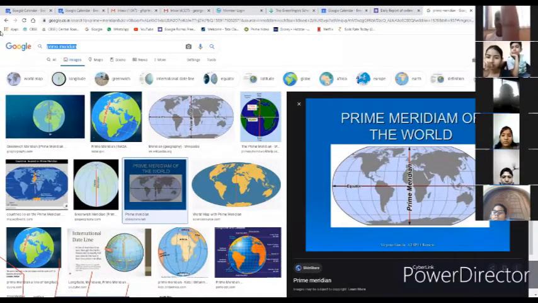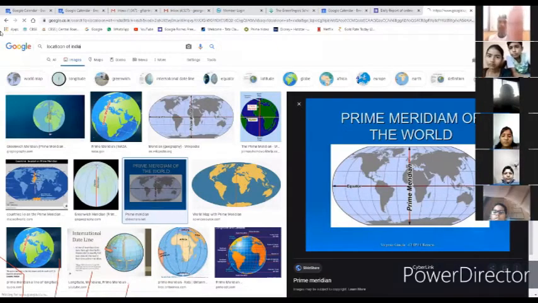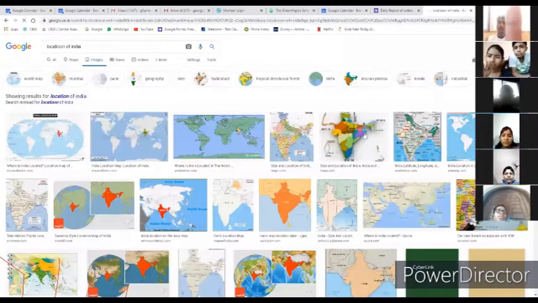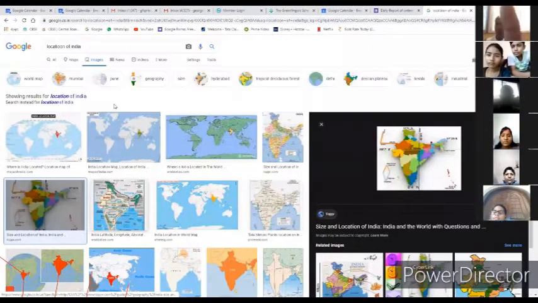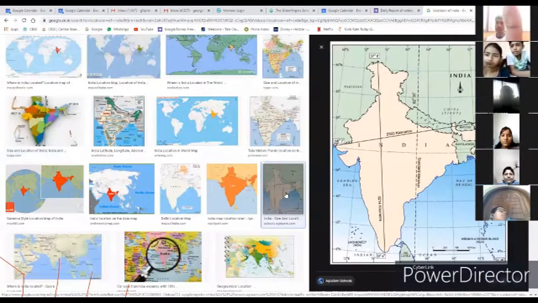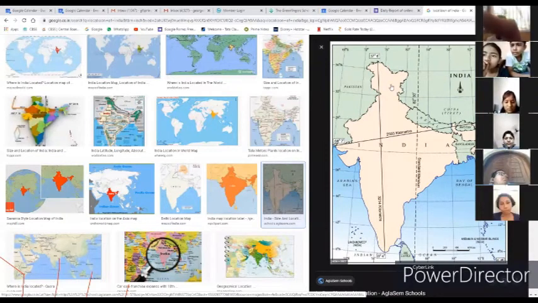So we already marked the longitudinal extent like 68 degrees 7 minutes east and 97 degrees 25 minutes east. So this east also is based upon the prime meridian. Understand? So suffixes are placed where the north, south, east, west all are based on the position of the country and their location based on the prime meridian.